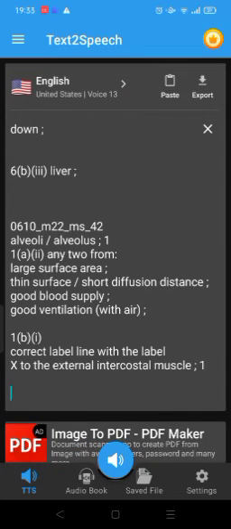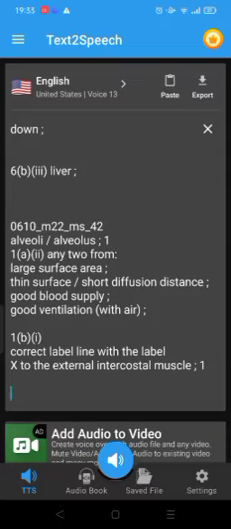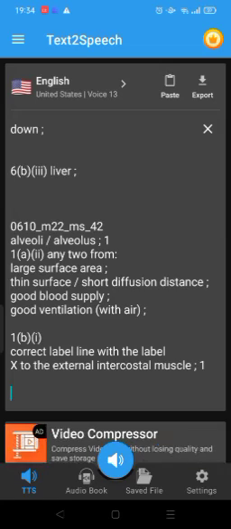0610_M22_MS_42. 1.A. Alveoli or alveolus. 1.A.ii. Any 2 from: large surface area, thin surface, short diffusion distance, good blood supply, good ventilation with air. 1.B.i. Correct label line with the label X to the external intercostal muscle. 1.B.ii. Name cartilage. Function: support, prevent collapse, allows movement of air. 1.B.iii. Increases in volume, decreases in pressure.